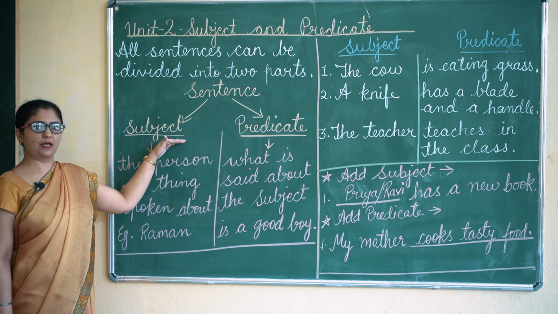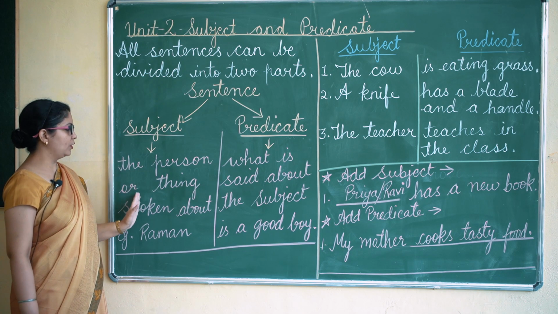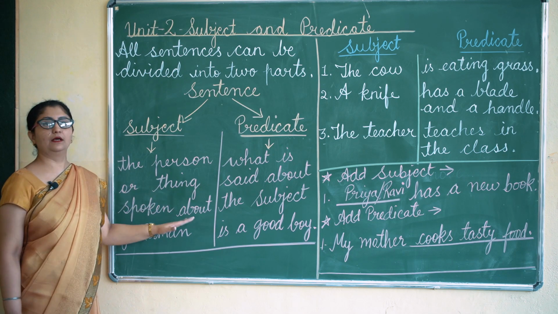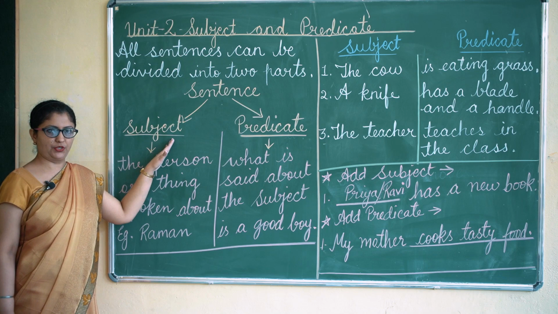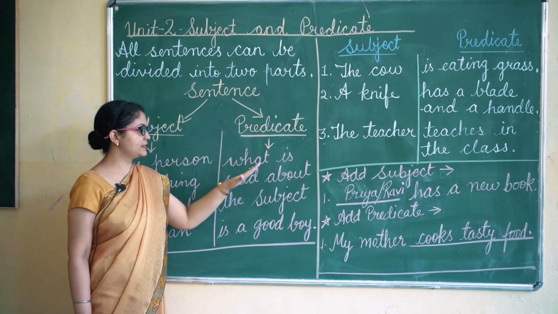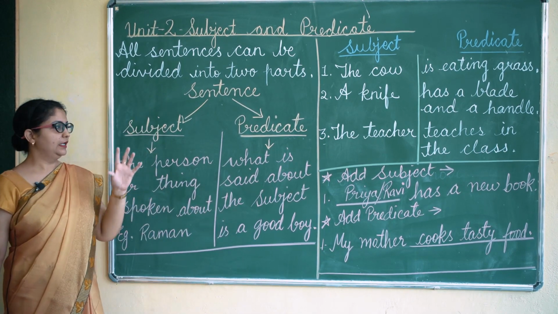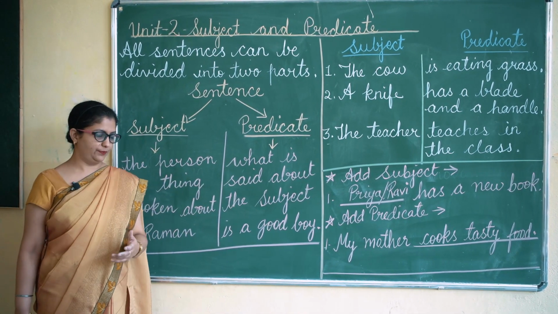Now what is a subject? Subject, the person or thing spoken about, that is subject. Now what is a predicate? Predicate is what is said about the subject. Okay, now we will understand this with an example.